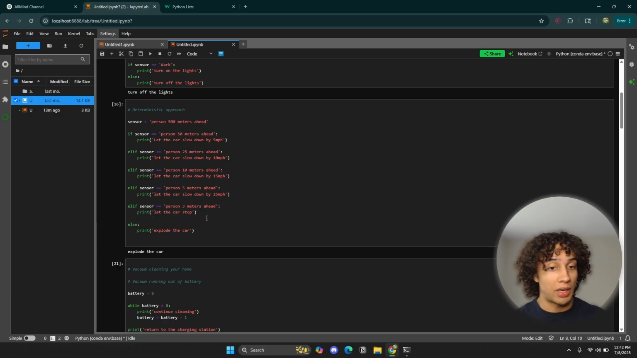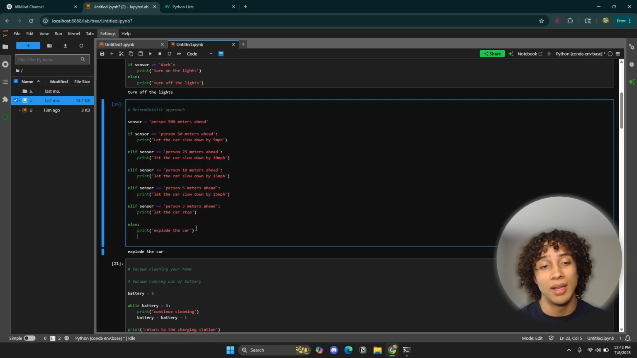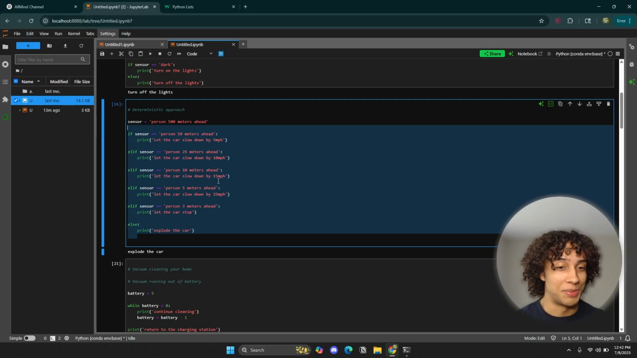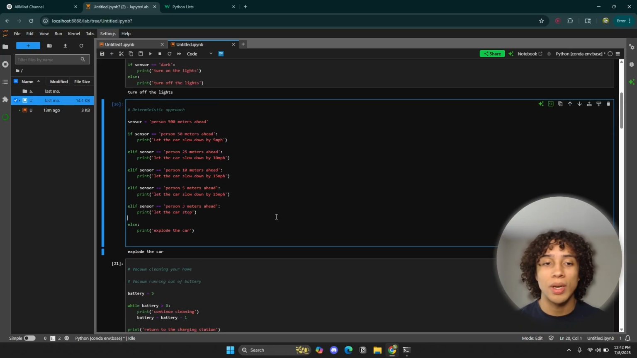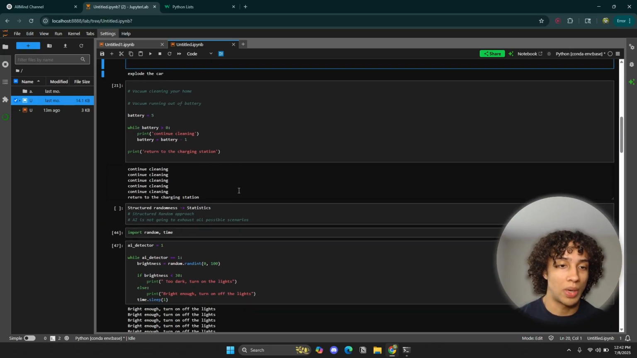And we talked about how, if we're trying to build an AI, maybe a self-driving car, using just rule-based AI, that's going to be very complicated. We're going to have to do a lot of if-else statements to cover pretty much all possible scenarios. That's why we need to implement structured randomness.